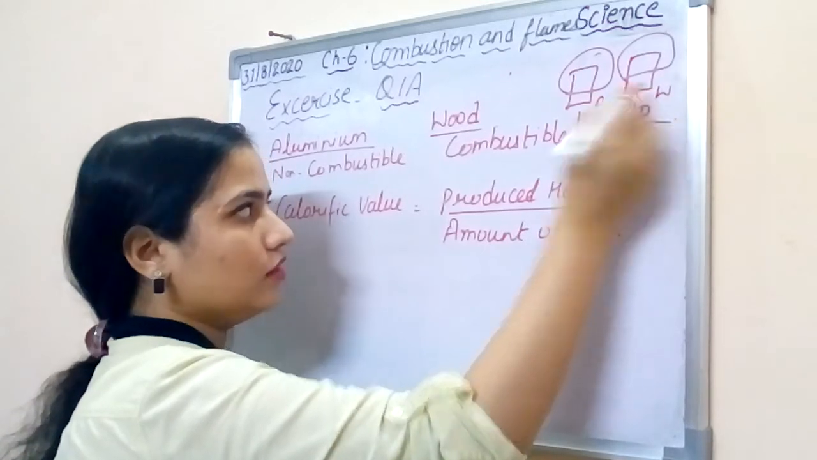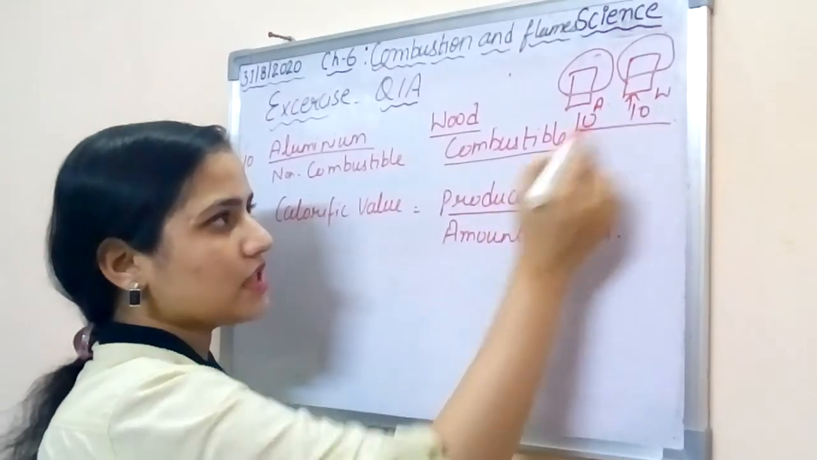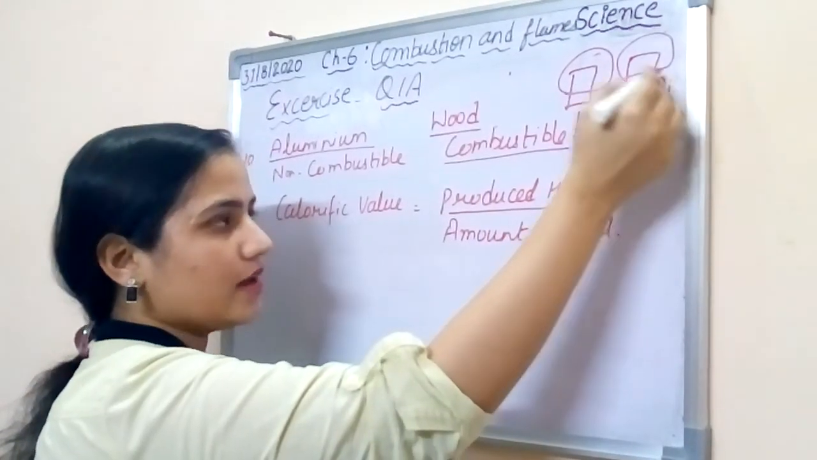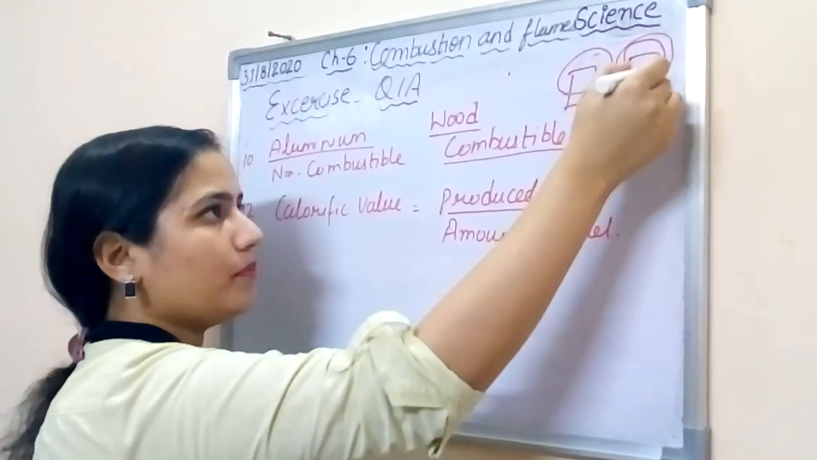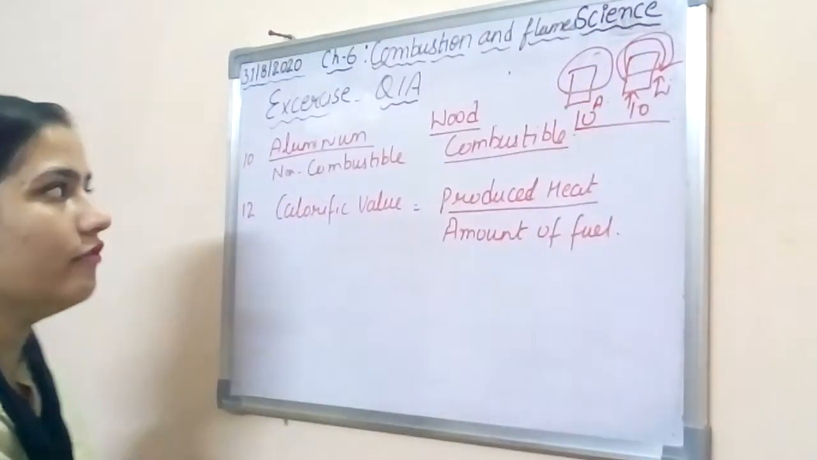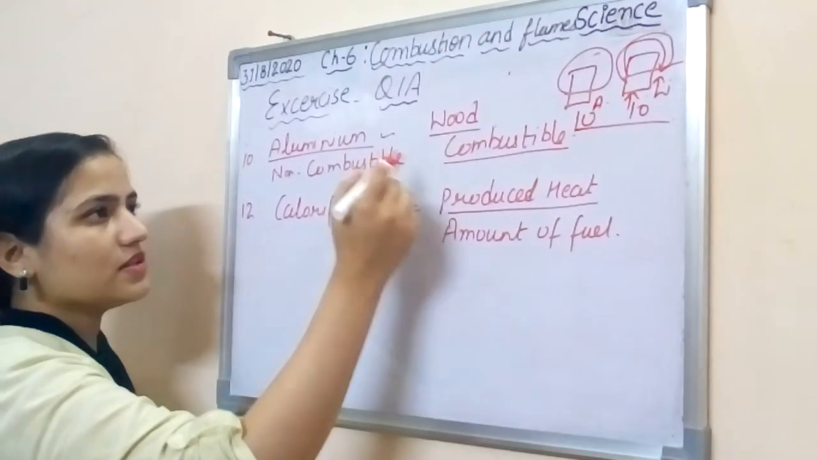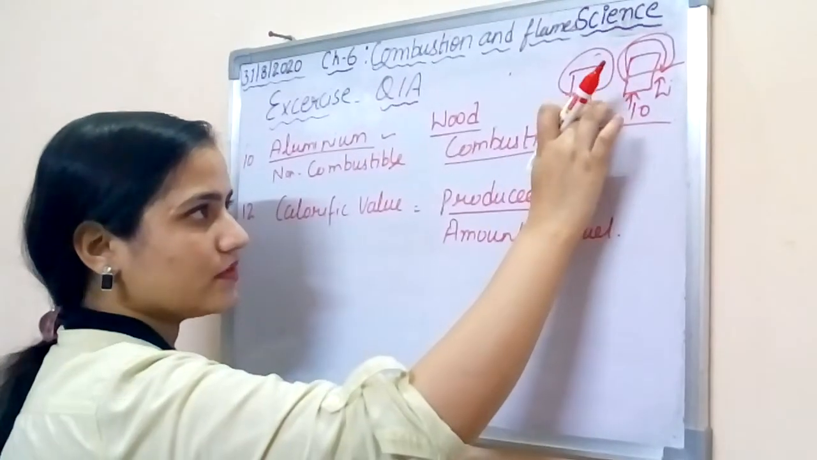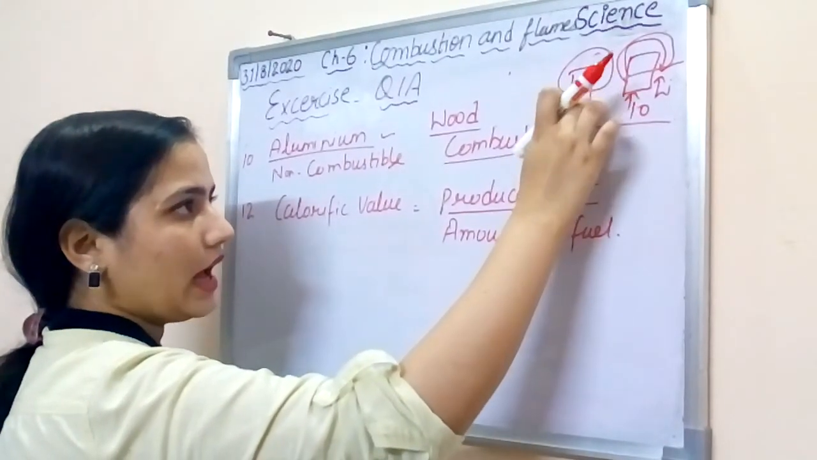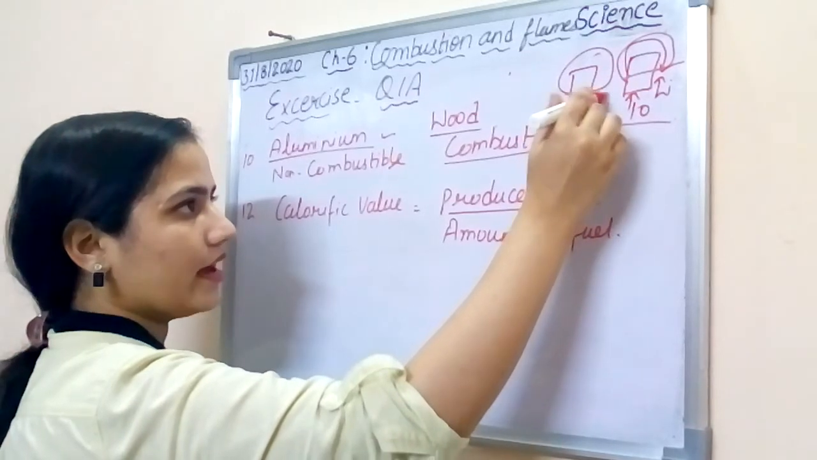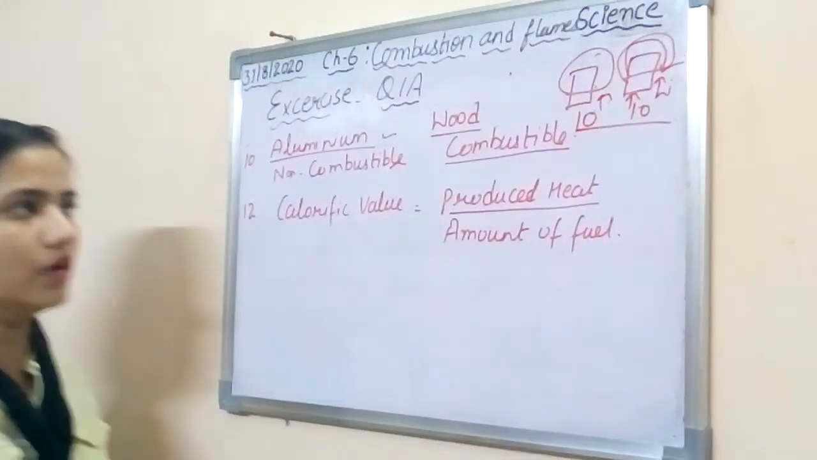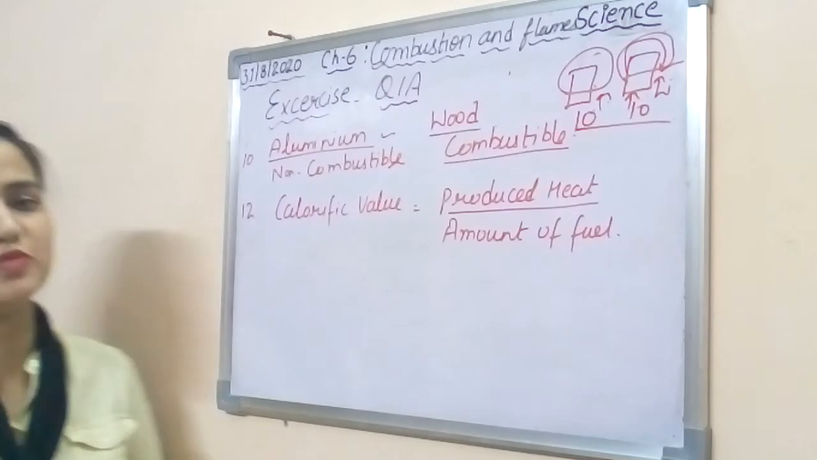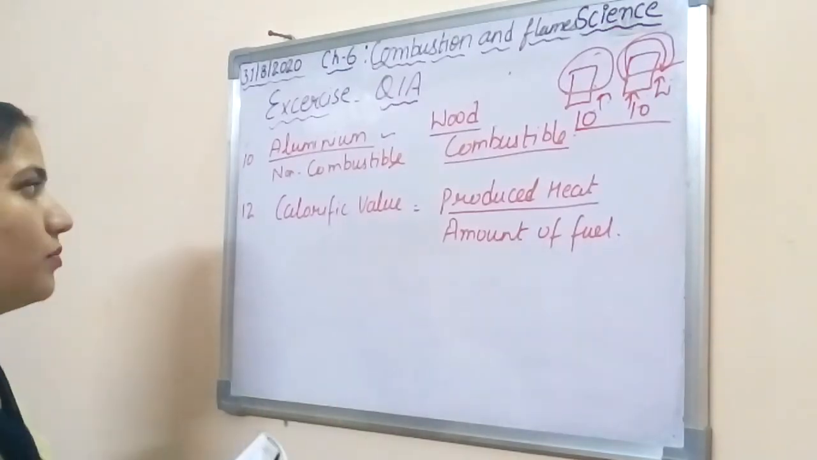So as we all know, wood is a combustible substance which will catch fire, and because of catching fire your paper will start to burn. Whereas aluminium is a non-combustible substance, its ignition temperature is very high, and it will not catch fire and your paper will not get burned. This is how we can say that we have observed this because of the combustion and non-combustion.